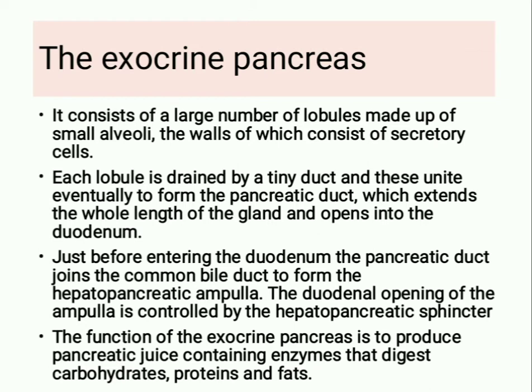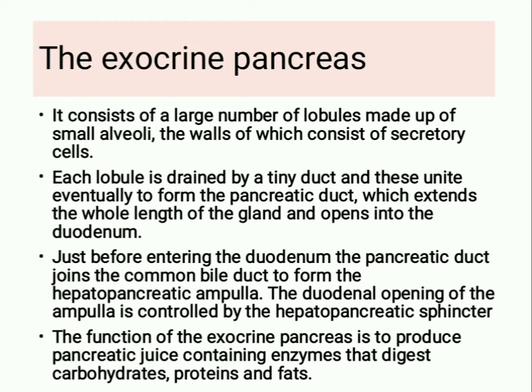The exocrine pancreas consists of a large number of lobules made up of small alveoli, the walls of which consist of secretory cells. Each lobule is drained by a tiny duct and these unite eventually to form the pancreatic duct, which extends the whole length of the gland and opens into the duodenum.